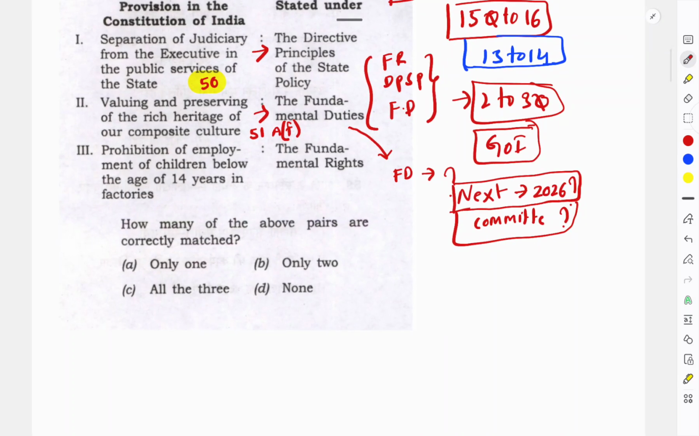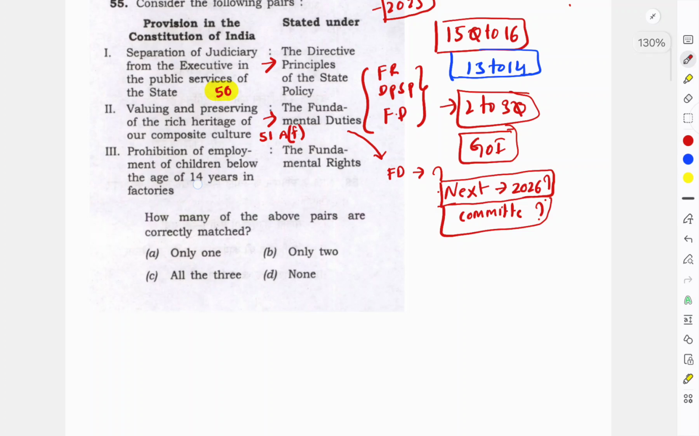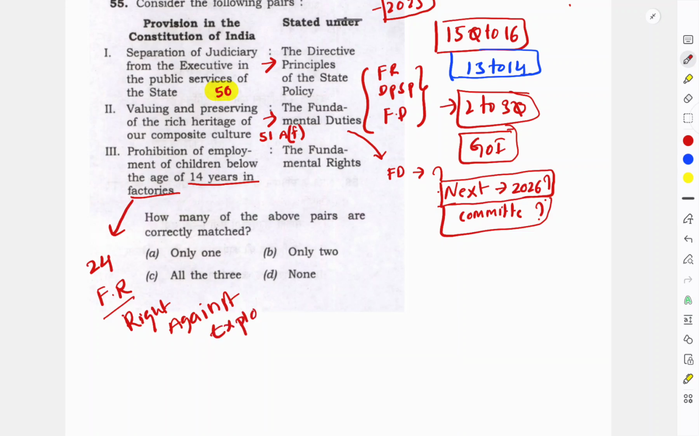See the third provision, prohibition of employment of children below the age of 14 years in factories. This is, if you know, Article 24, which is part of fundamental rights, especially from the section of right against exploitation. You should know this right and all the fundamental rights. So one of the provisions is prohibition of employment of children below the age of 14 years.